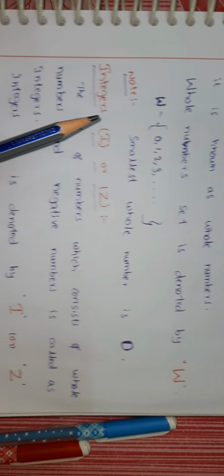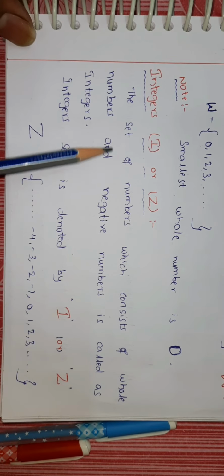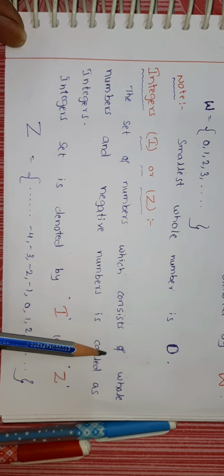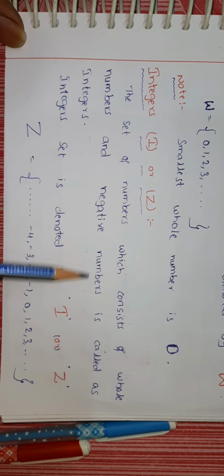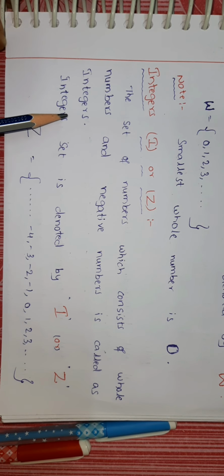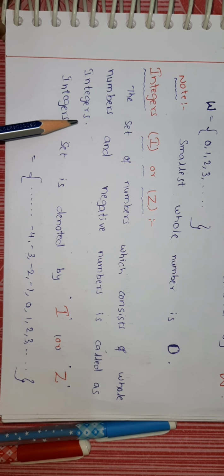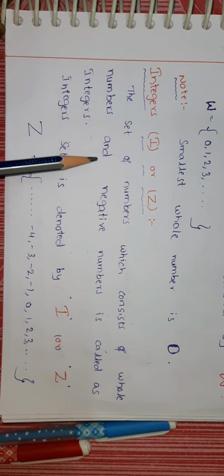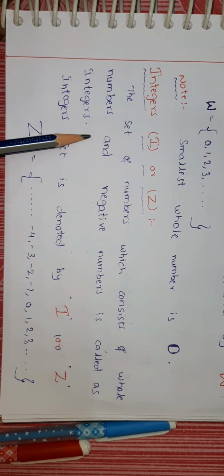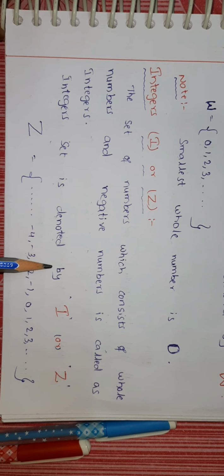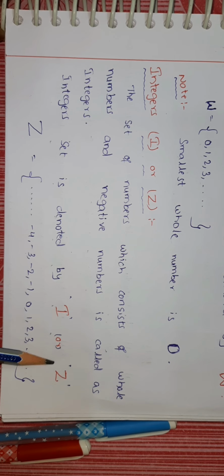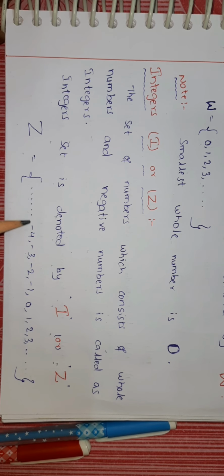The next number set is integers. The set of numbers which consists of whole numbers and negative numbers is called integers. Now the integer set is denoted by capital I or capital Z, either I or Z. So Z equals the set of ..., -4, -3, -2, -1, 0, 1, 2, 3 and so on.